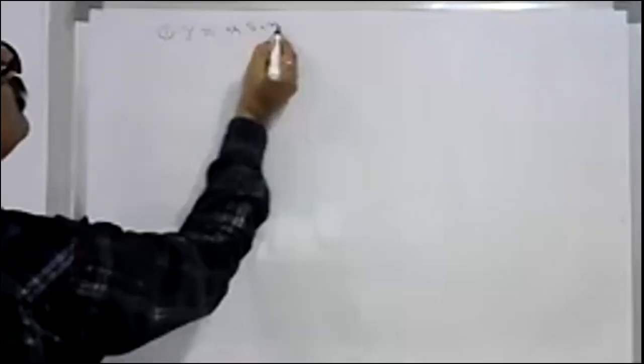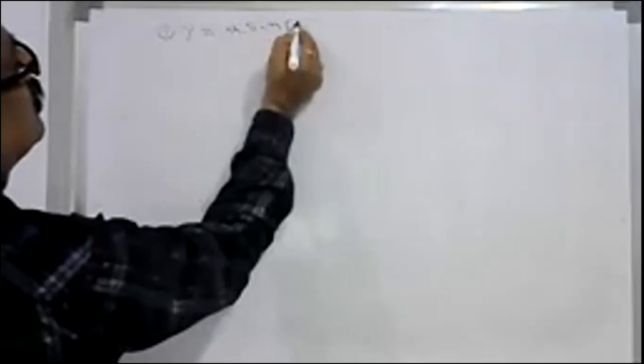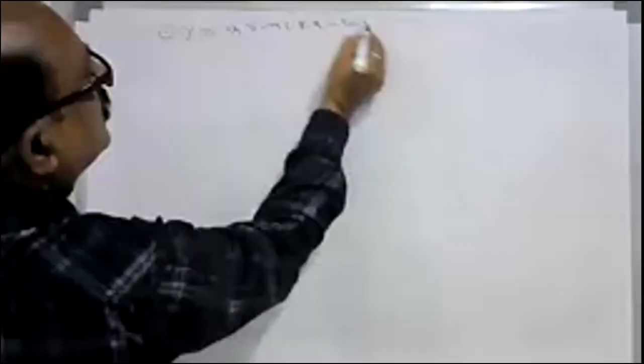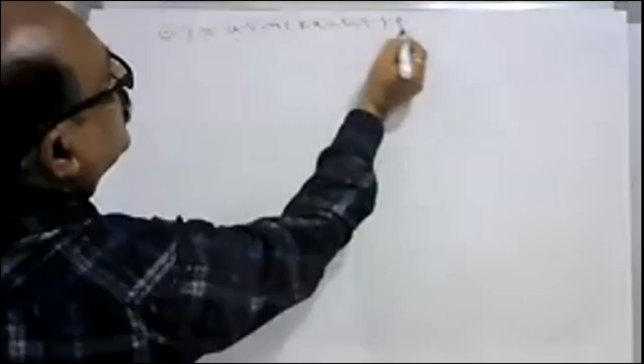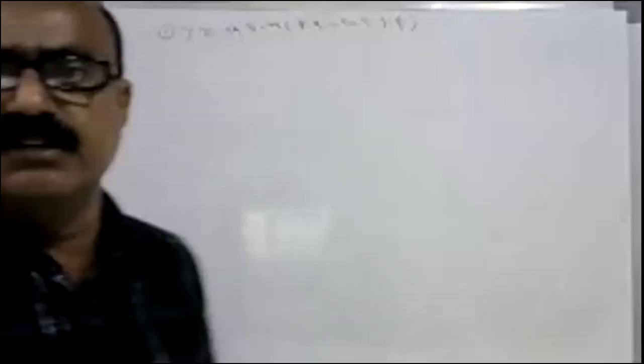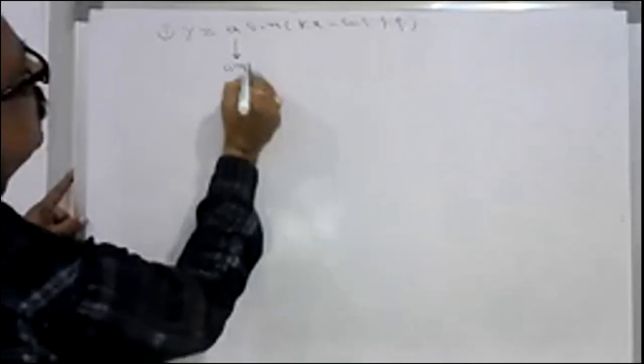So first, y is equal to a sin(kx minus omega t plus or minus phi). This represents the progressive wave equation. Are you clear now? Then what is the value of this? What is this one? Amplitude.